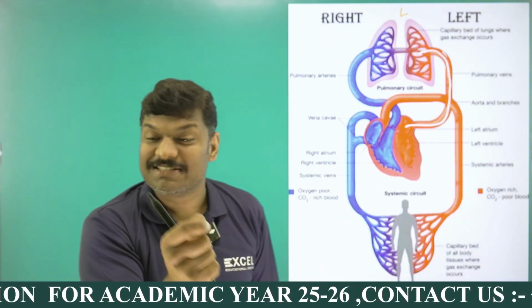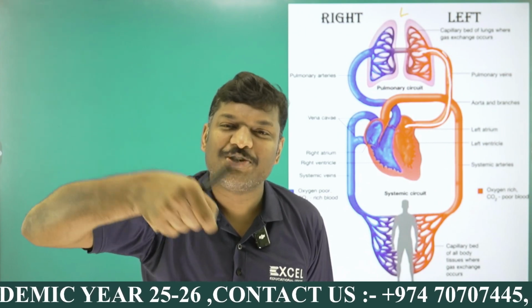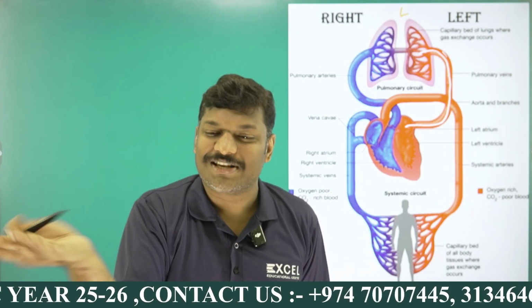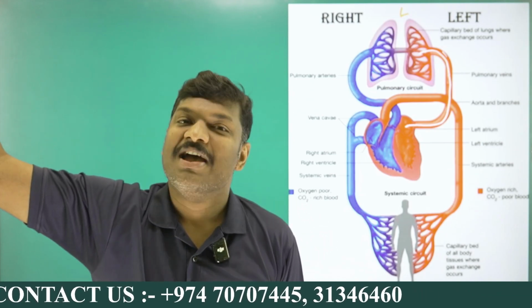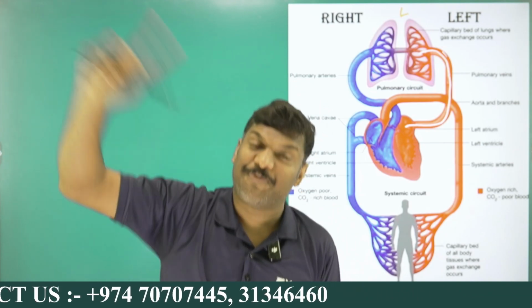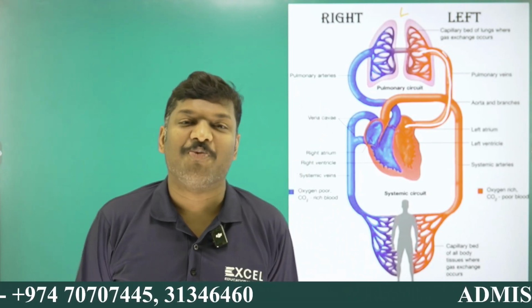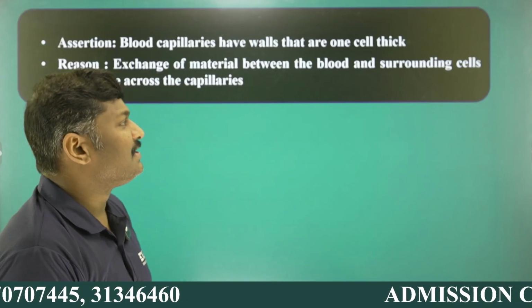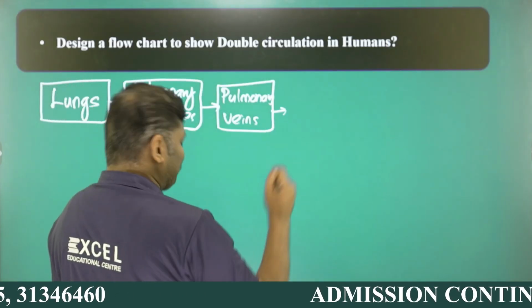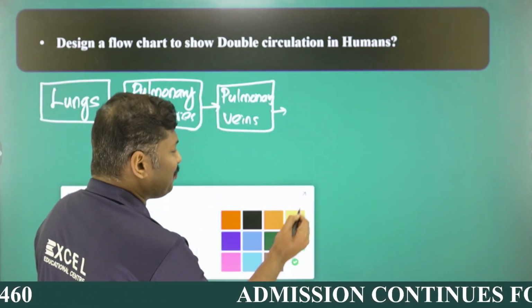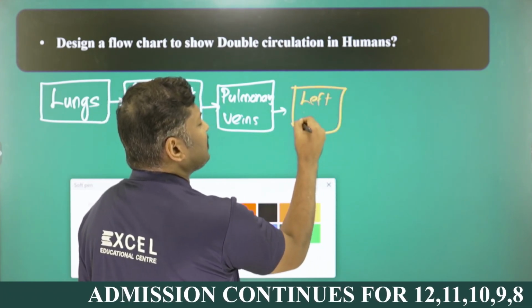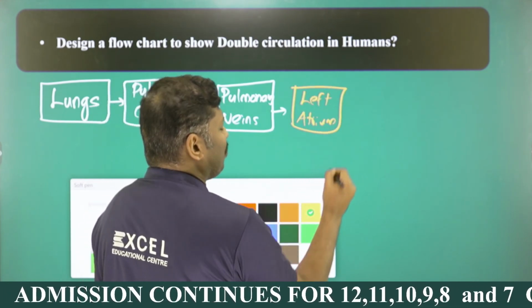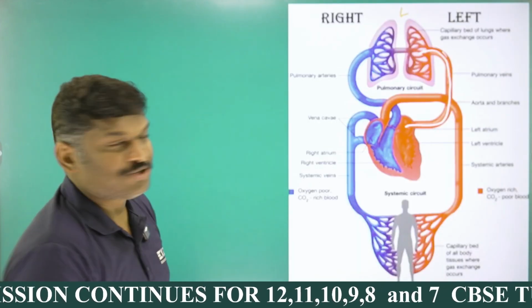Pulmonary veins. Veins are the blood vessels moving towards the heart. Veins are the blood vessels that are moving towards the heart, and whether they carry oxygenated or deoxygenated blood doesn't matter. But the blood vessels that are moving away from the heart are called what? Away from the heart, arteries. Towards the heart, it is called what? Veins. It is moving towards the heart, right? And it is moving into which chamber? It is moving into the chamber of the heart called what? Left atrium. Left atrium is also called what? Left auricle, you can see.